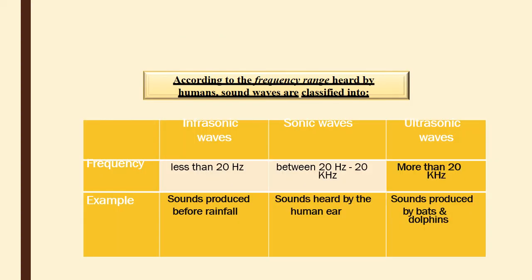Now we have a classification of sound according to frequency: infrasonic waves, sonic waves, and ultrasonic waves. Infrasonic waves have frequency less than 20 Hz, so they can't be heard by the ear. Sonic waves are between 20 Hz and 20 kHz. Ultrasonic waves are more than 20 kHz. Infrasonic waves are like the sound produced before rainfall, and sonic waves are heard by the human ear. Ultrasonic waves are produced by bats and dolphins. So we can't hear infrasonic and ultrasonic waves.